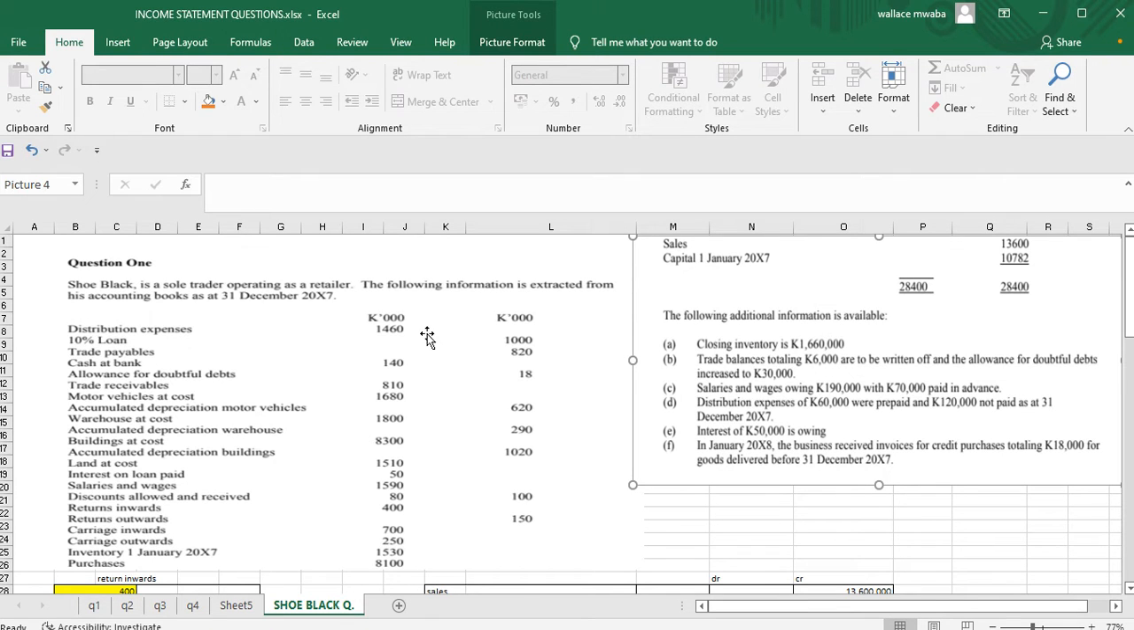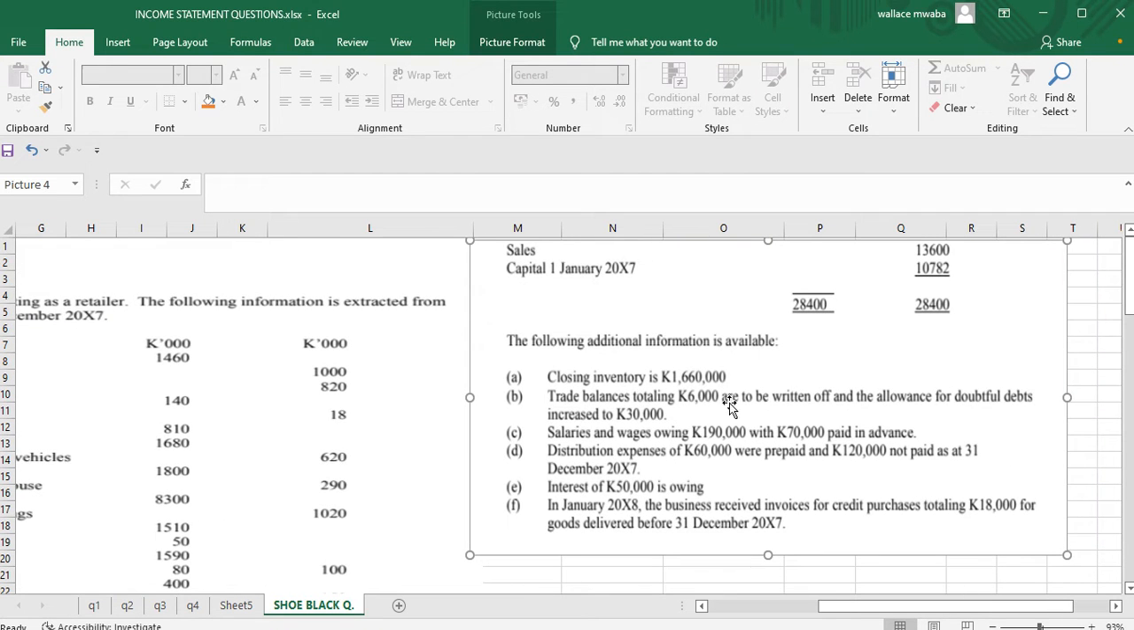All right, so I'll look at this question for shoe black. We have the information given here, as we can see. We've got additional information here which says that our closing inventory is 1,660,000. Trade balances totaling 6,000 are to be written off.